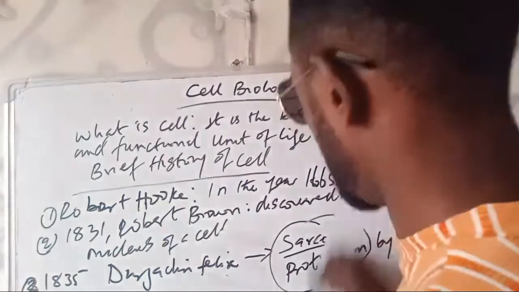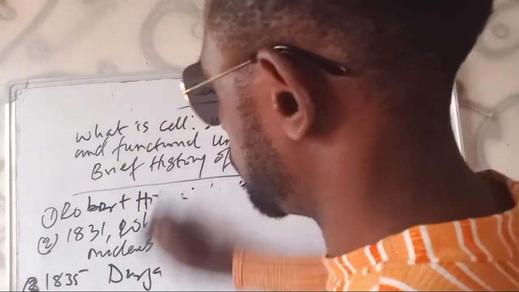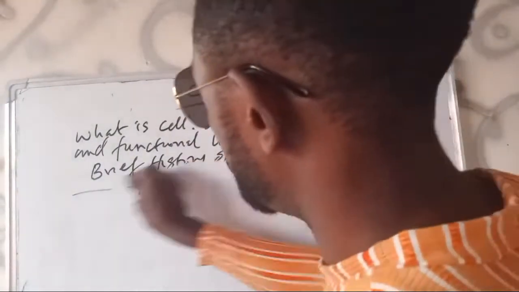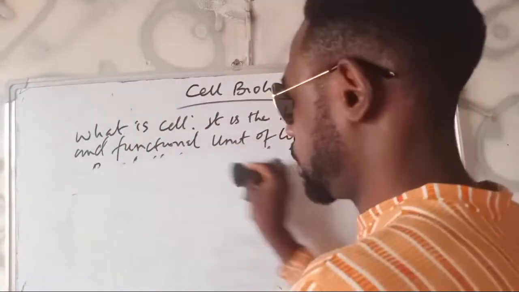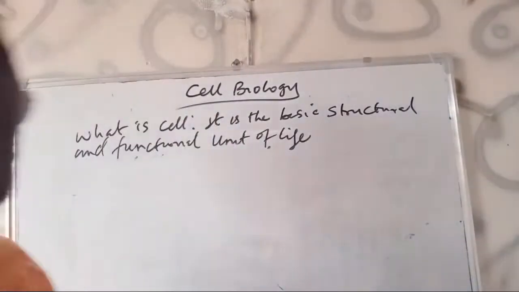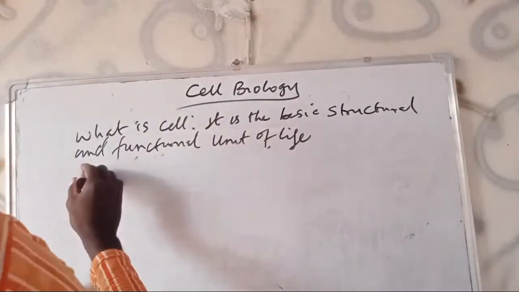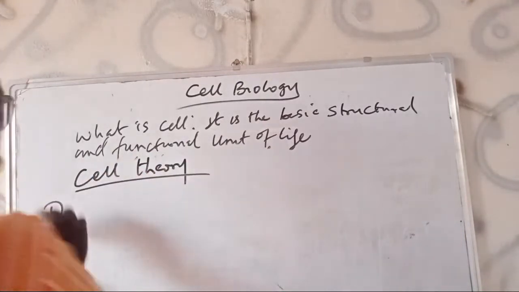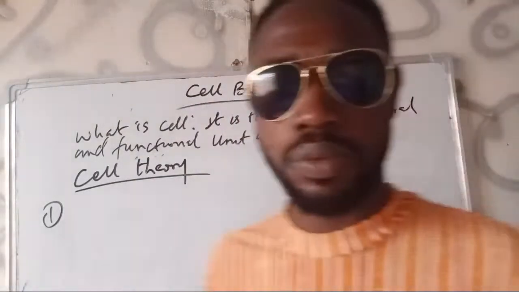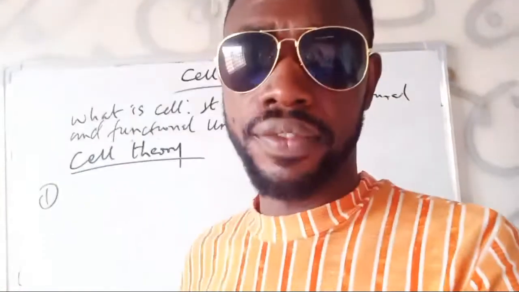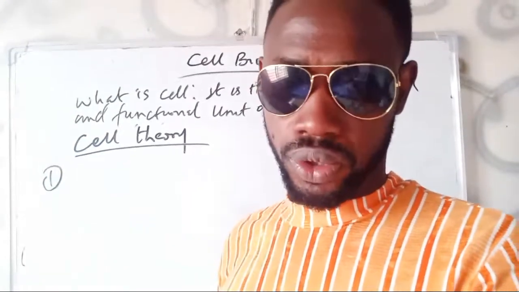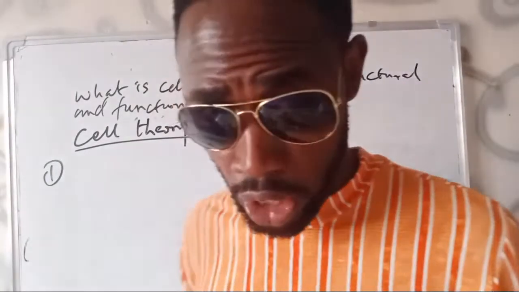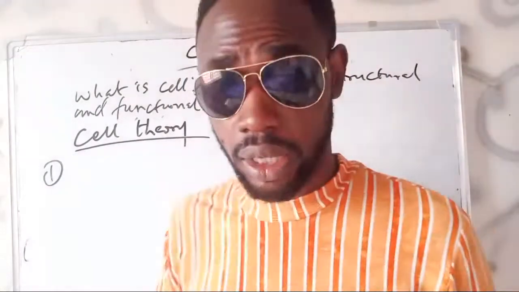So what did the cell theory say? Some might give you the cell theory in 4 sub-statements, but the cell theory I'm going to give you here is the 3 basic ones. The cell theory was a summary of the discoveries of these great cytologists, and it should be discussed under 3 headings. The first statement is that every living thing is composed of cell or cells. That's the number 1 statement one should know about the cell theory.